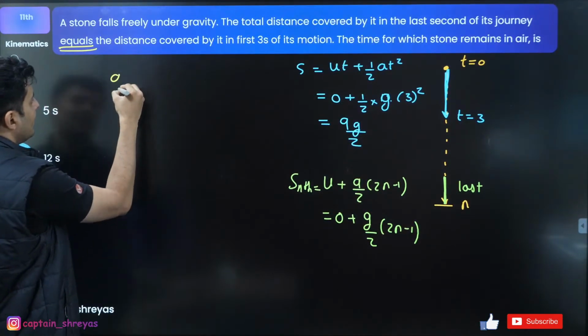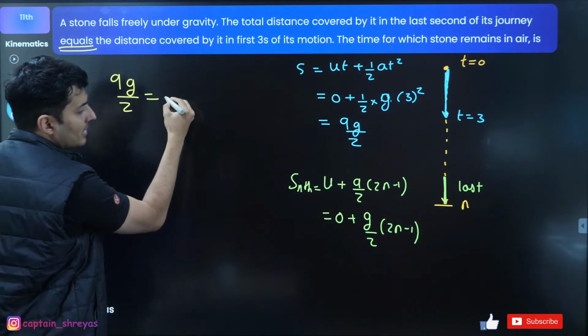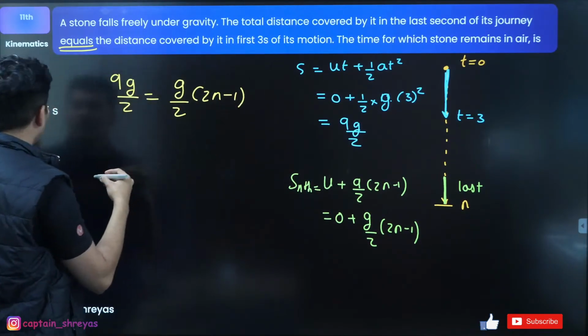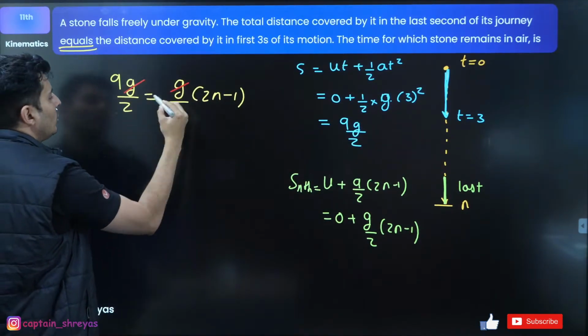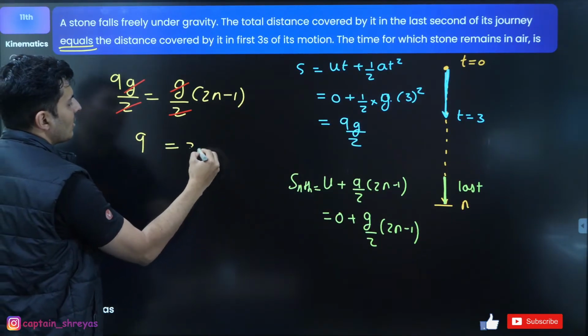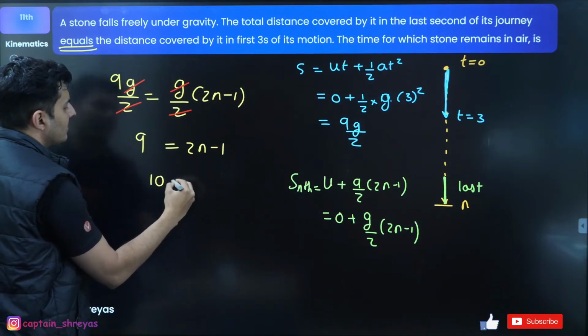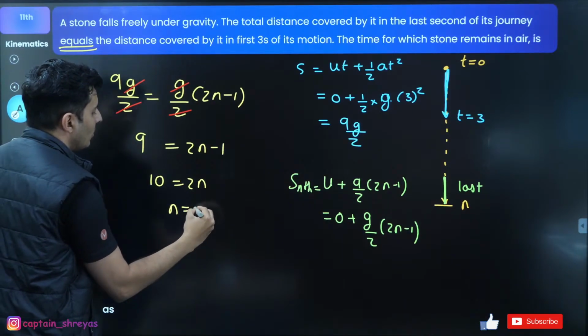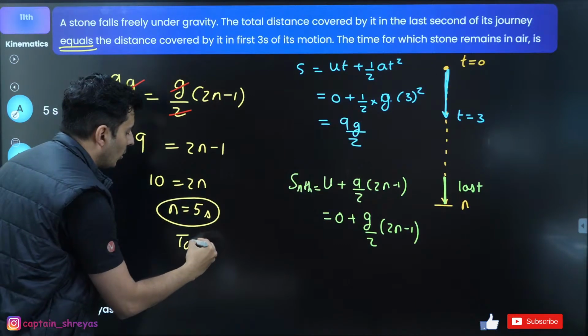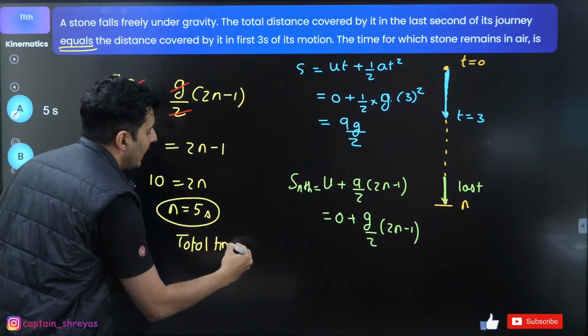So 9g by 2 is equal to g by 2 into 2n minus 1. Can't you see, g and 2 get cancelled. I am left with 9 is equal to 2n minus 1. 10 is equal to 2n. So n is equal to 5. That means 5 seconds.